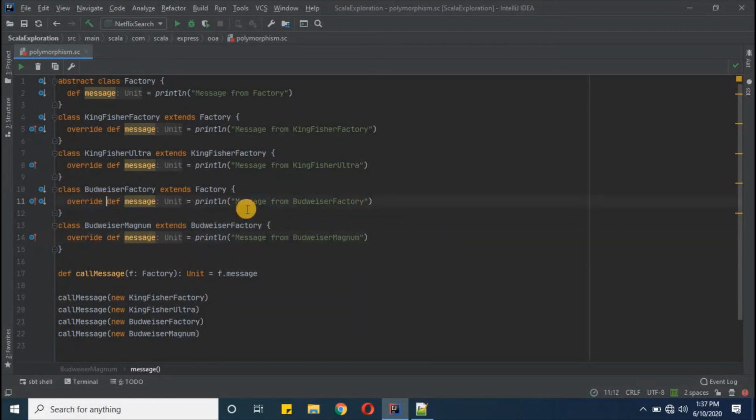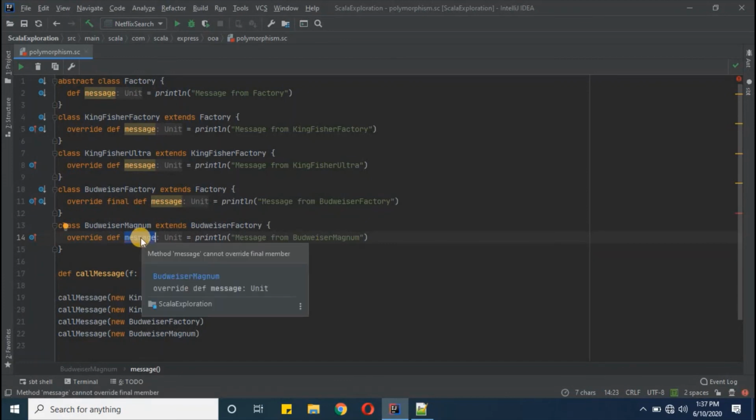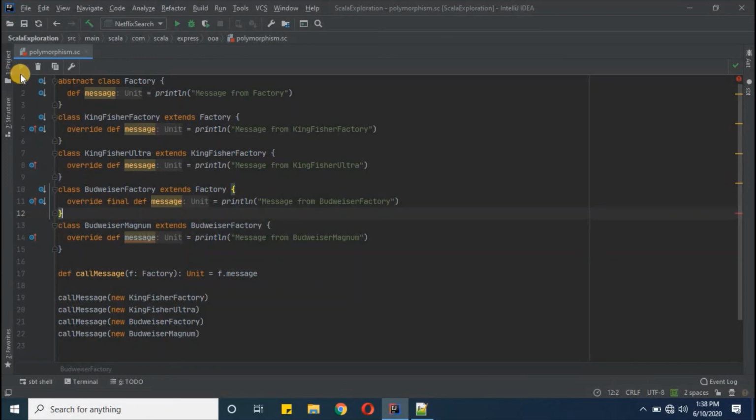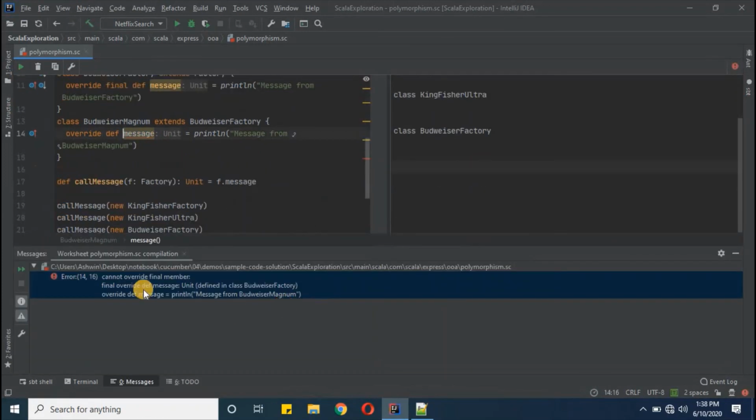In that case you can use the final keyword here. As soon as you define final with your function signature, overriding will not be applied. So you see, here we are getting a compile time error called method message cannot be overridden, final member. Now overriding will not be possible, and if you run you will get a compile time error.